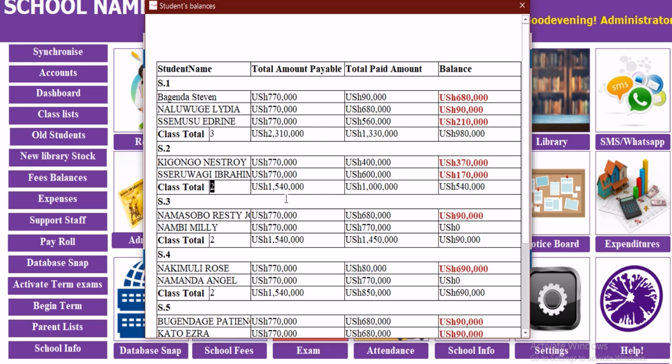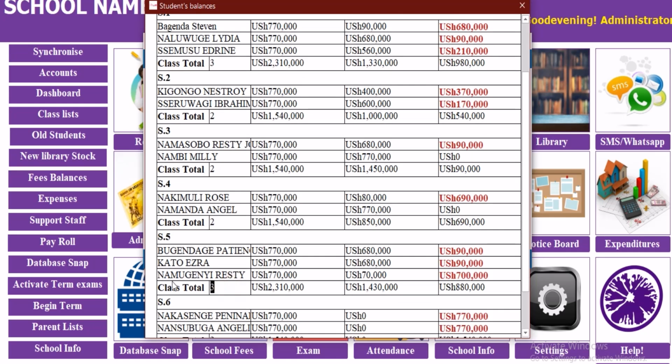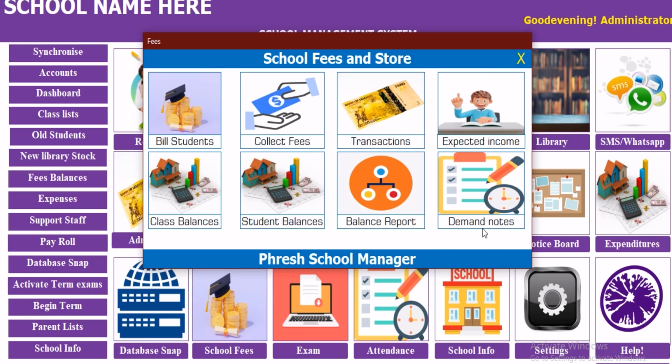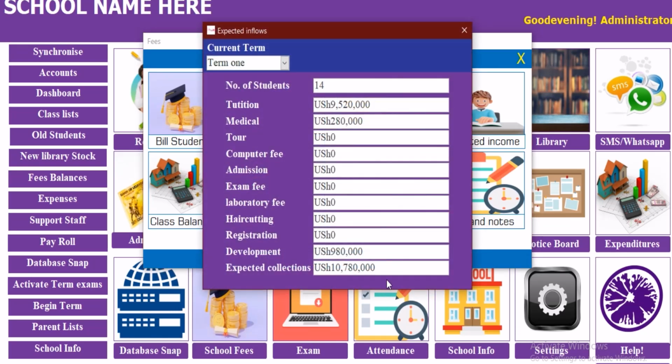There are 2 students in senior 2, 2 students in senior 3, senior 4, and in senior 5 there are 3, senior 6 there are 2. In total we are having 14 students. So it will come here and total all the students. This is the total for all the students. So that is it. This is the expected amount collection, the expected collection.